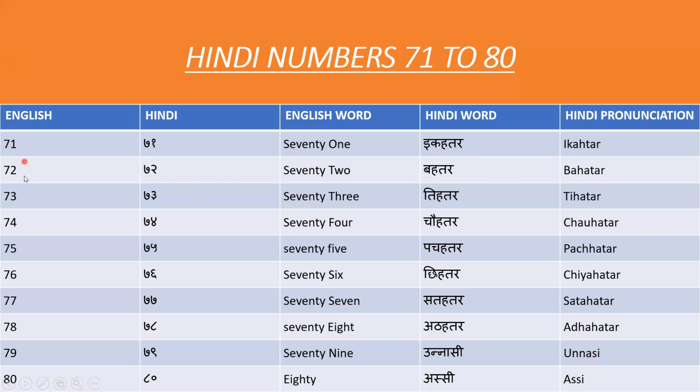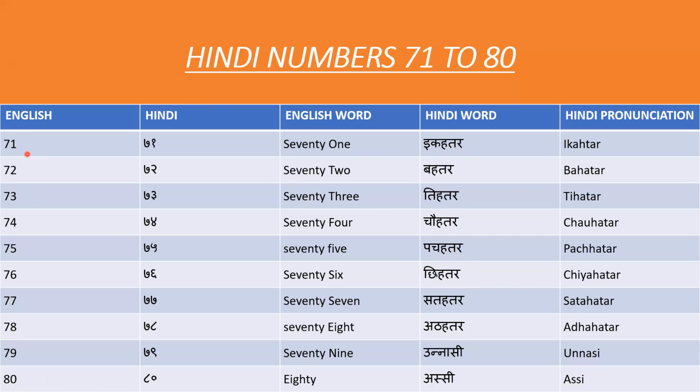If it is 71, 72, 73, 74, 75, 76, 77, 78, till 78, it is coming with the same ending, which is related to 70. For 70, what do we say in Hindi? 70.